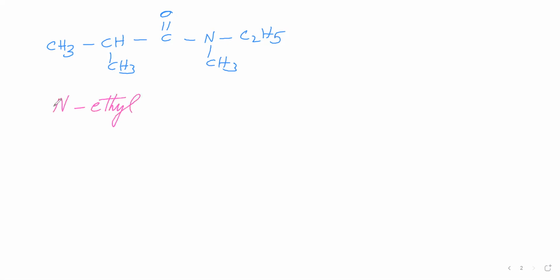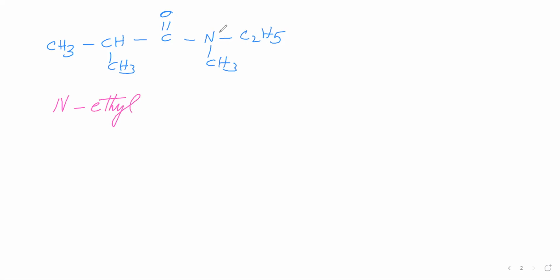Now, if a branch is there, how do we say that name? In this tertiary amide, like this we have taken. Now you see that this N has this ethyl group. Say that name: N-ethyl. Why did we say N?